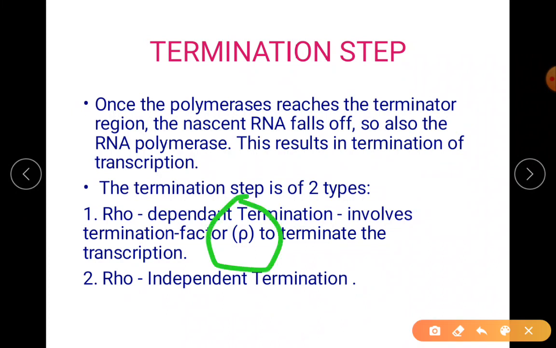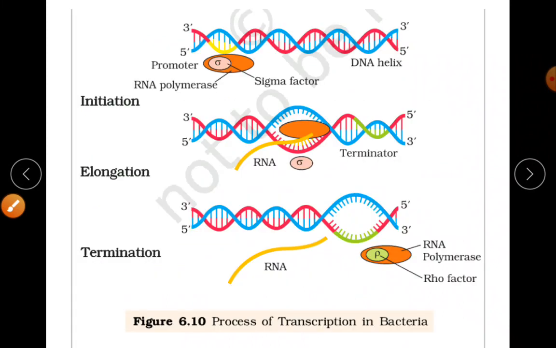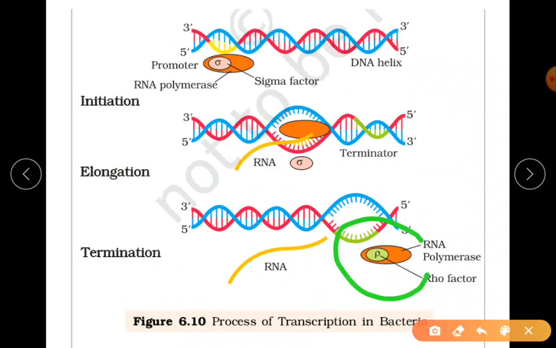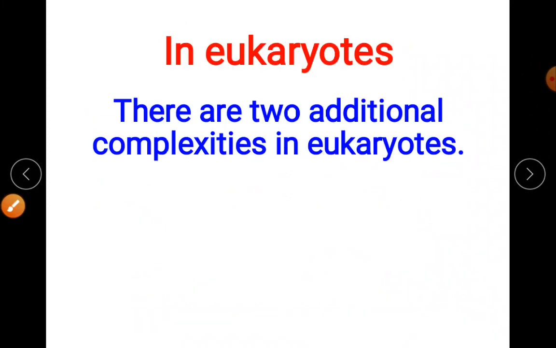Designation or the symbol is shown here. And this is your rho factor that is attached to RNA polymerase to separate from the DNA strand, and the RNA transcript also gets separated, and this is your termination process. So I hope it is clear.